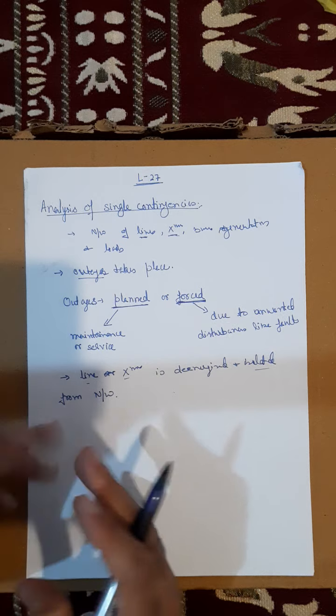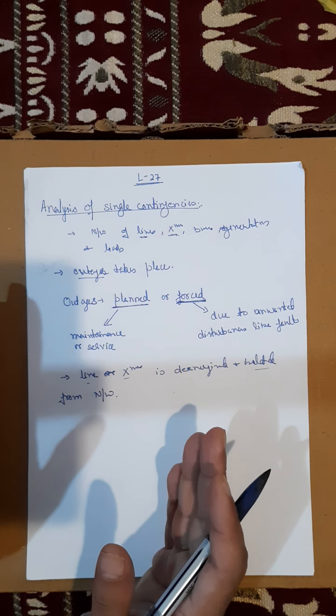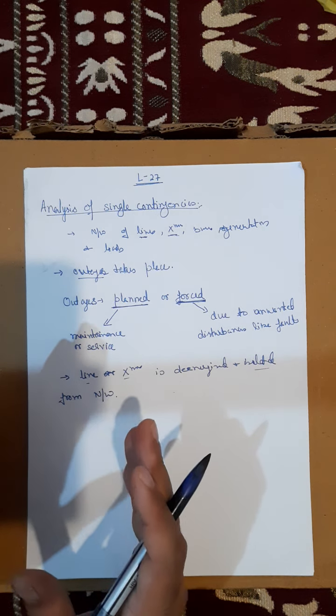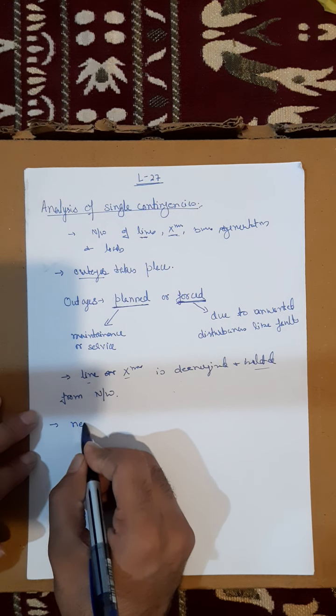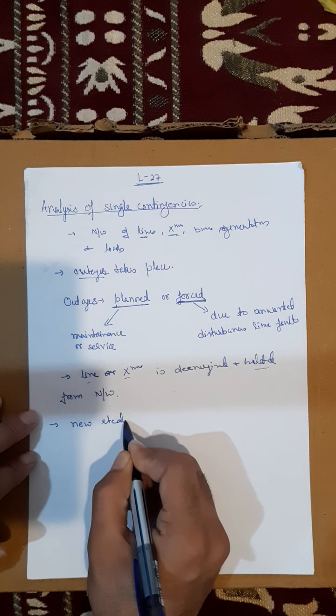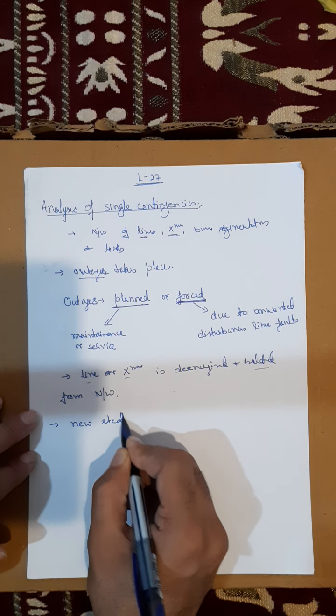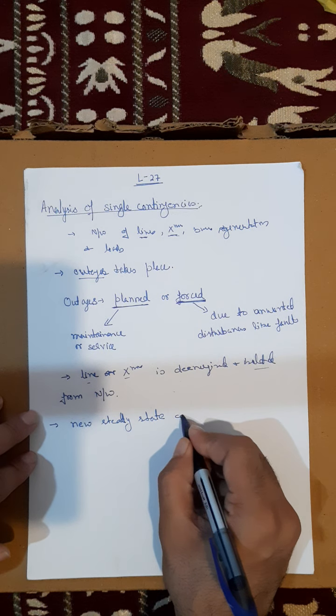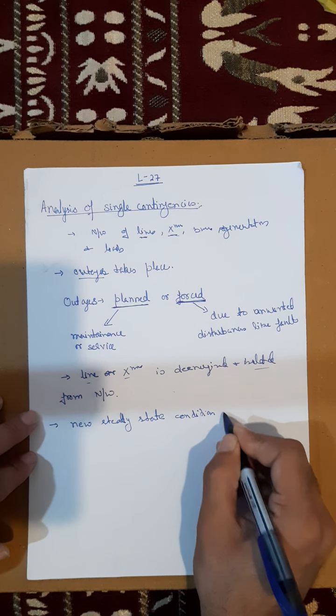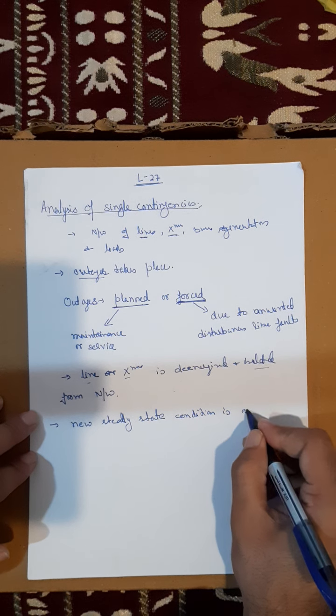The current distribution will change, the voltage transients in the network will die out quickly, and a new steady state condition is established.